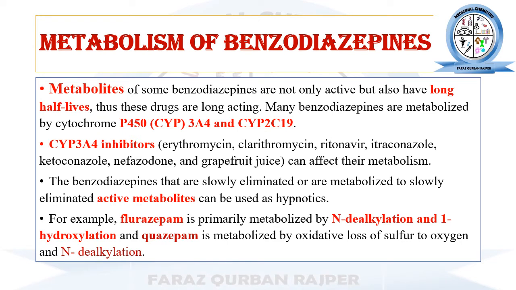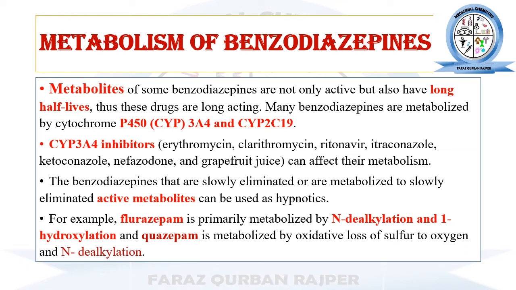After that it undergoes hydroxylation, in which a hydroxyl or polar functional group is introduced into its chemical structure. Now it becomes polar, and then it undergoes conjugation so that it can be easily excreted from the body.